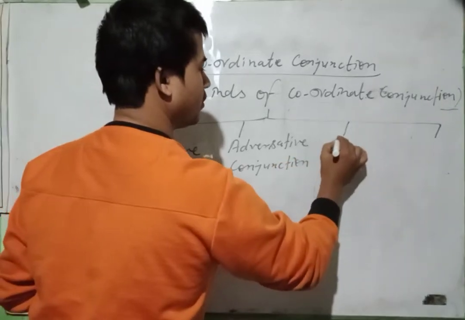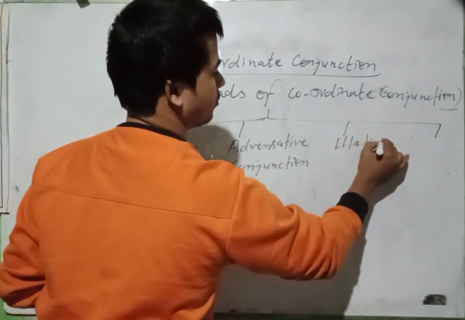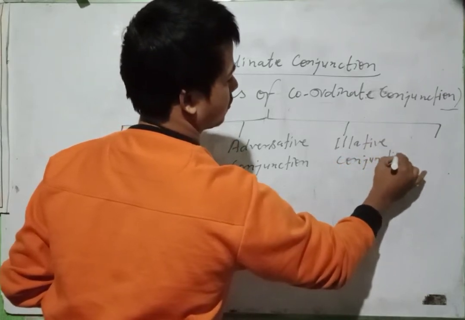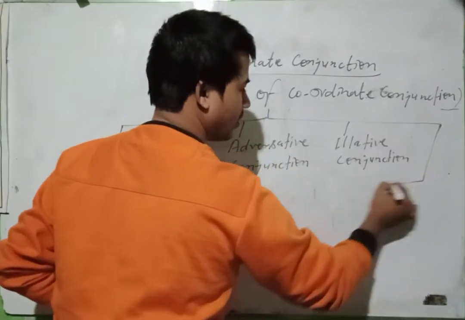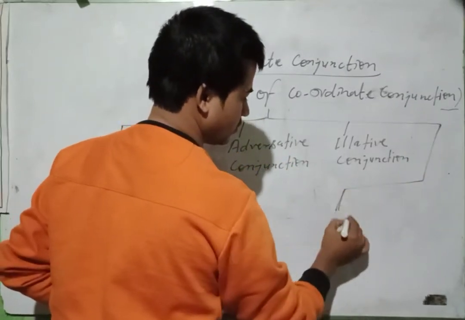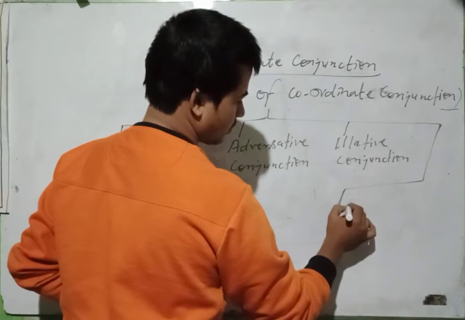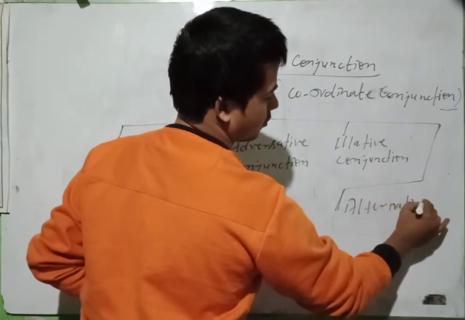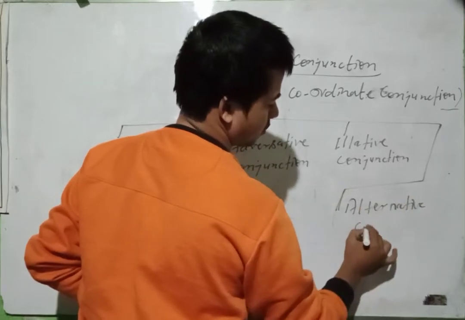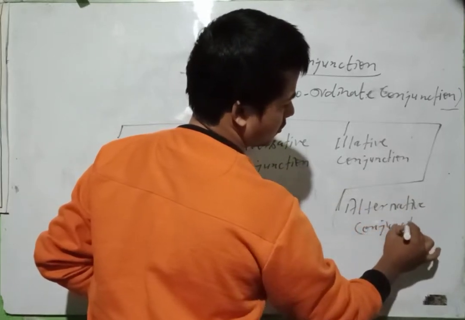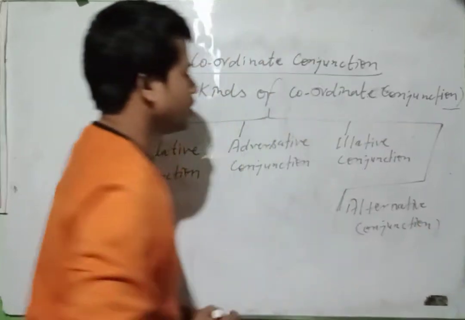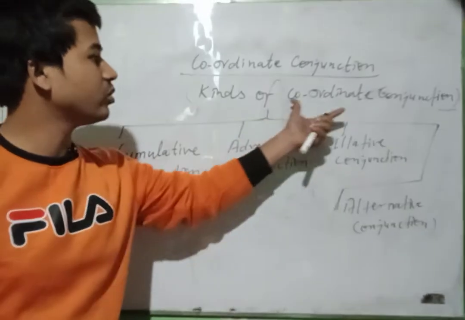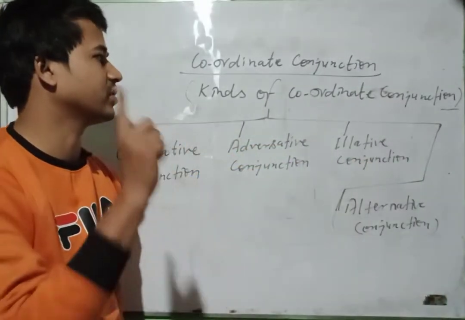Third, illative conjunction. And fourth, alternative conjunction. So these are the four kinds of coordinate conjunction we are going to discuss. Clear?